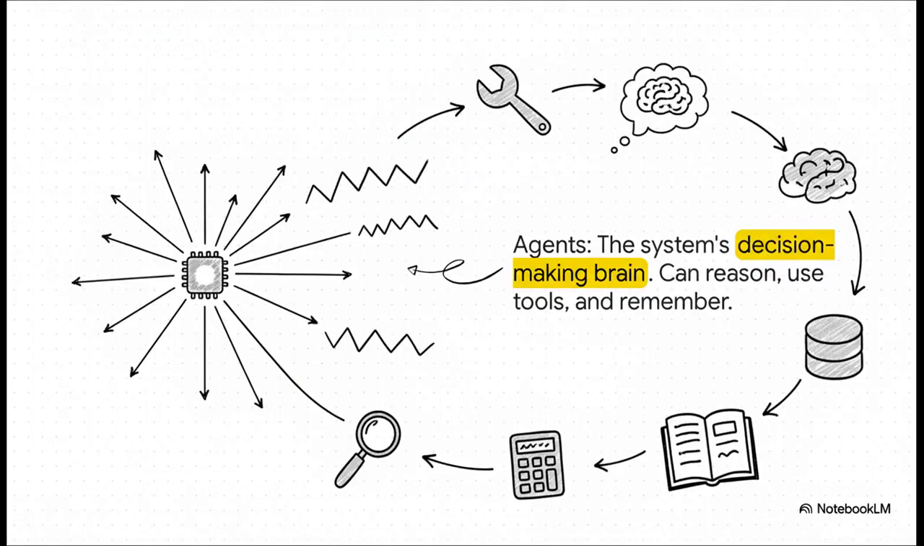Now let's talk about the conductor of the whole orchestra, agents. An agent is the actual decision-making brain of your system. This is what's so cool. Instead of just following a fixed script, an agent can actually reason about a problem, figure out which tools it needs to solve it, use them, and remember what it's done. This is what unlocks truly dynamic, multi-step problem solving.